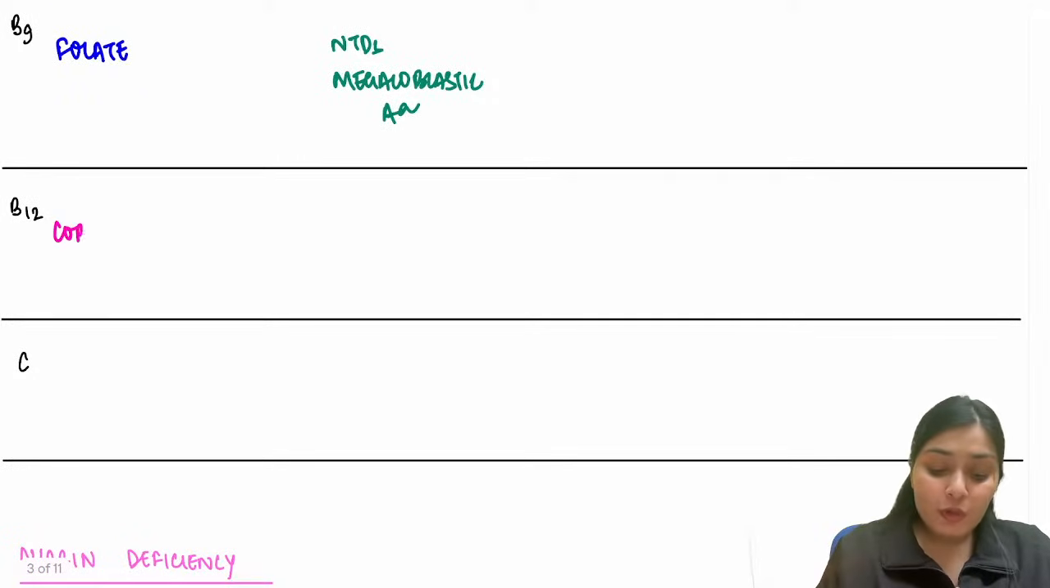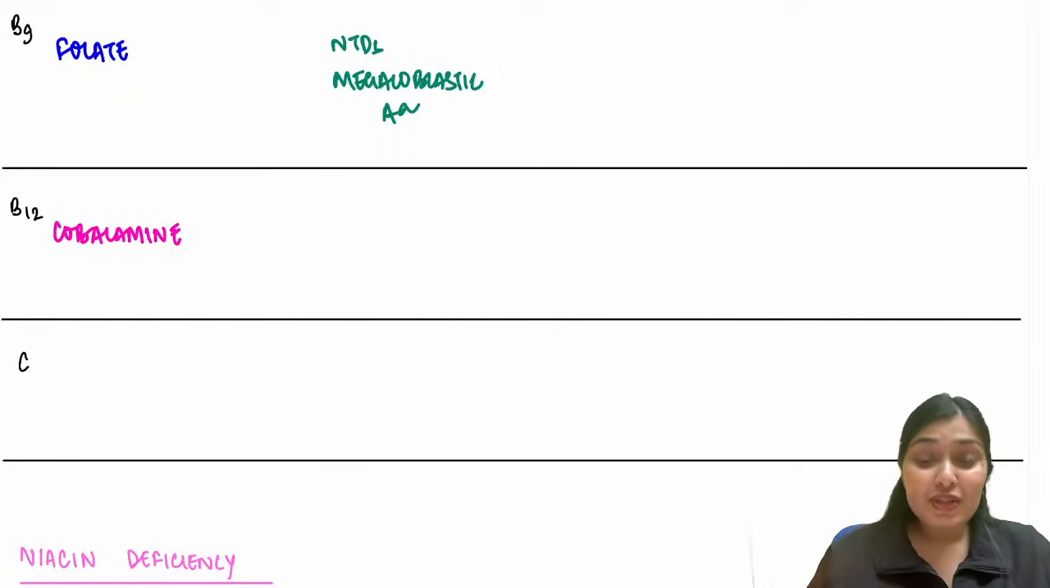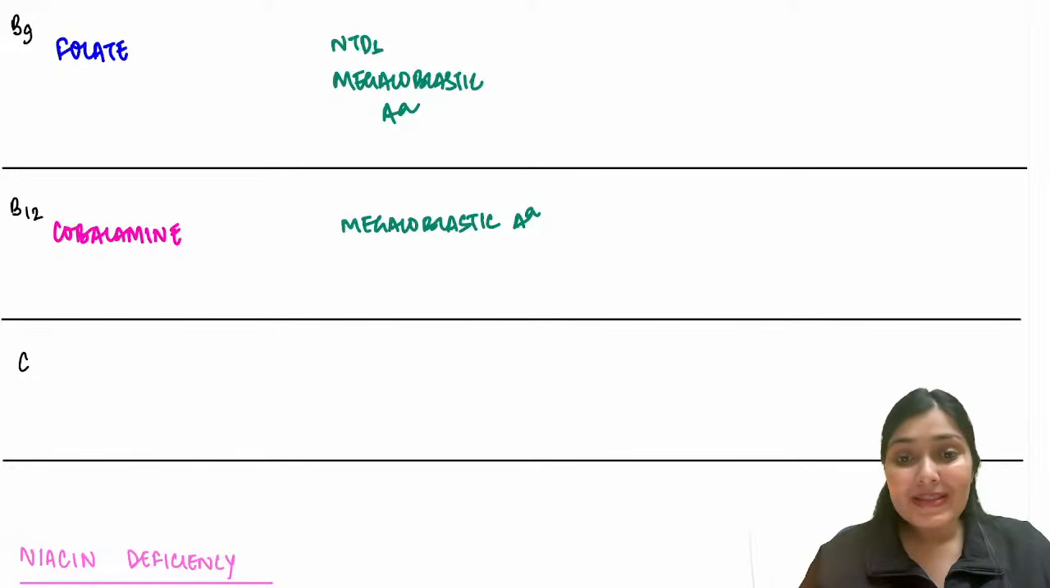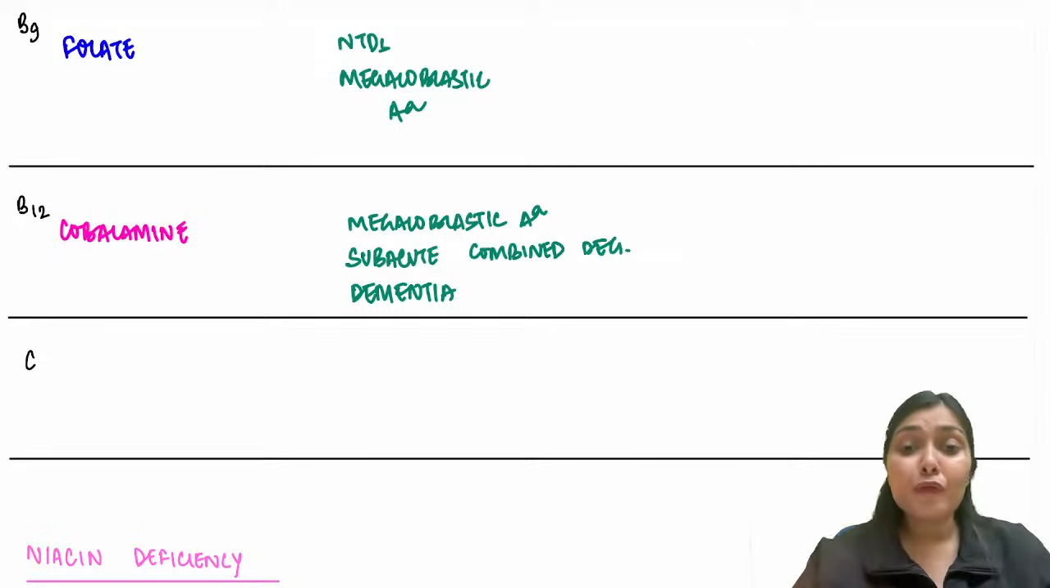After that, we have the last B complex vitamin, that is B12. The name we all know, it's cobalamin. And we all know B12 deficiency is notoriously known to cause megaloblastic anemia. Apart from that, you see SACD. What is SACD? Subacute combined degeneration. What else can you see over here? Dementia is also one of the symptoms of B12 deficiency.